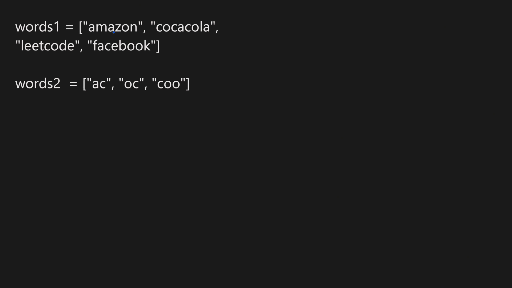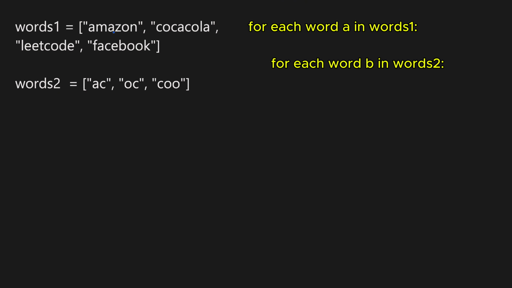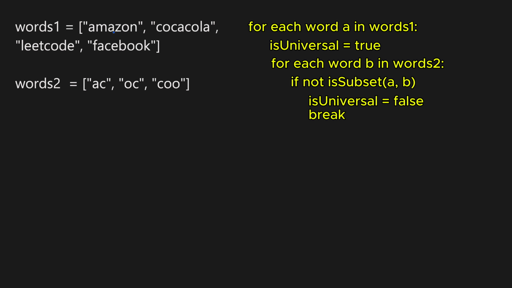Now in terms of solution, one naive approach can be to iterate over every word A in words 1 and check it against each word B in words 2. If at any point we find out that word B is not a subset of word A, we will skip the word A. Otherwise, if all the words in words 2 are subsets of word A, then we will add A to the list of universal strings.